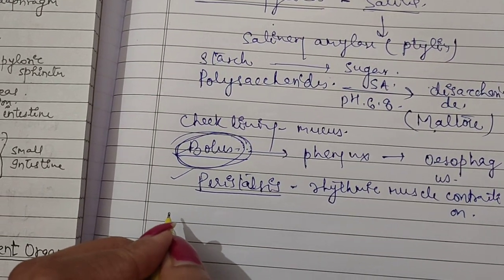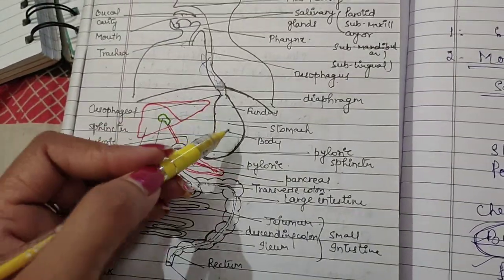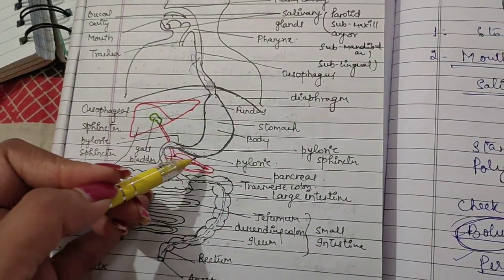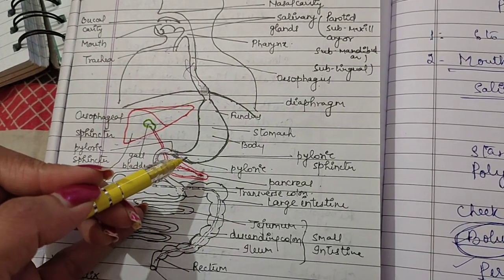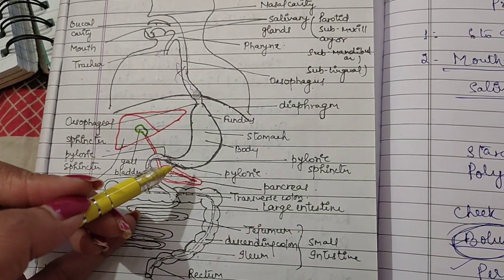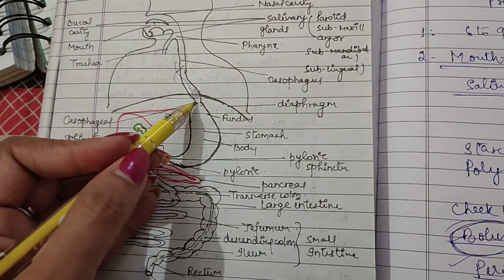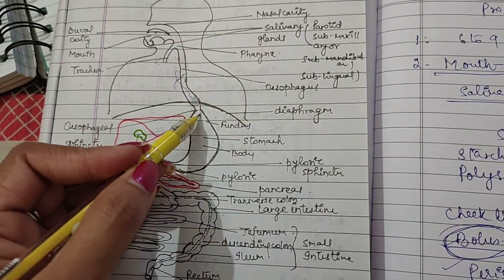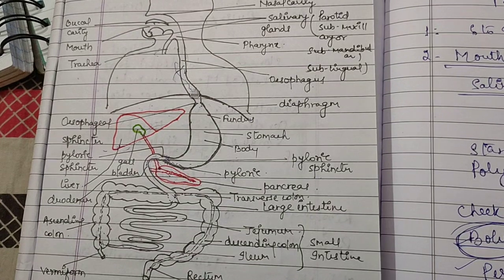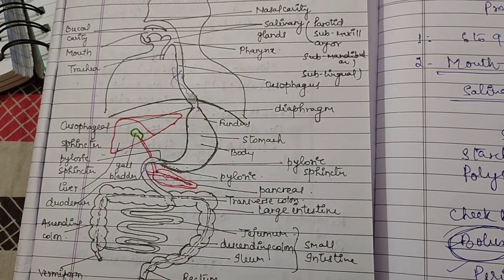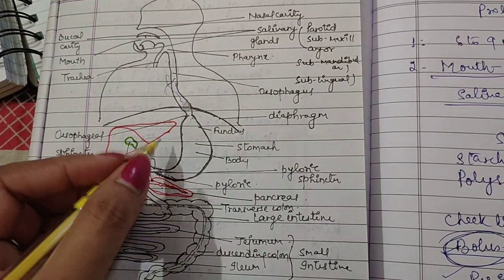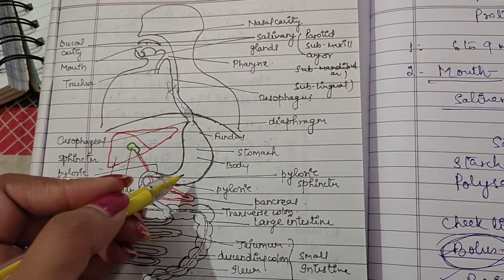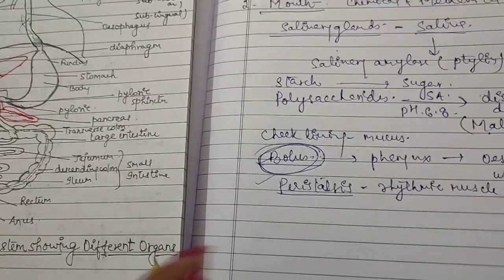A circular muscle, as I told you in the earlier video, is the sphincter, which separates the esophagus and the stomach, you can see here. As food is swallowed, this muscle relaxes, forming an opening through which the food can pass into the stomach. So next thing is the stomach.